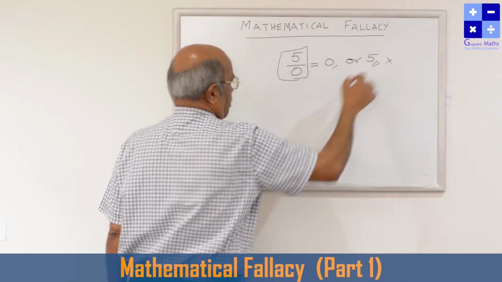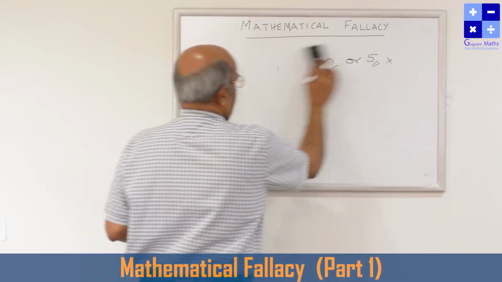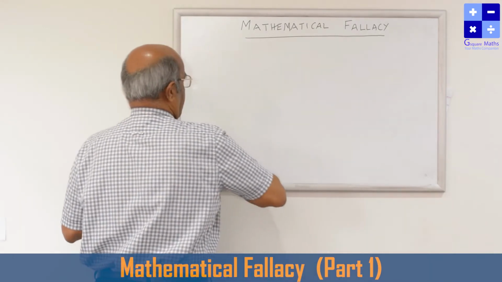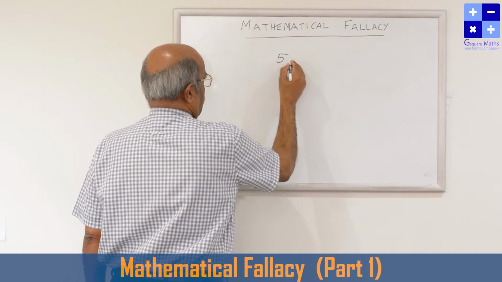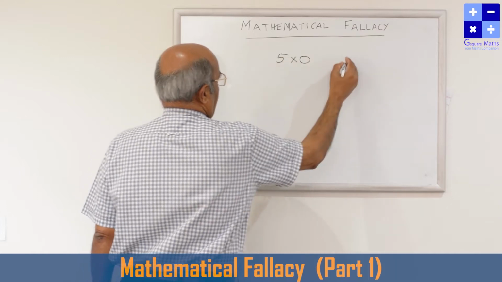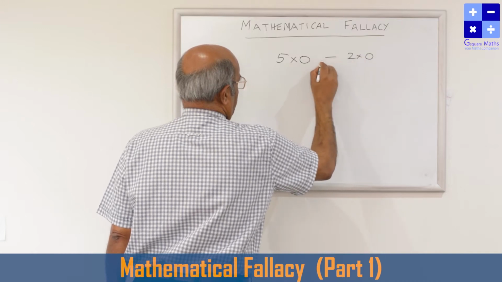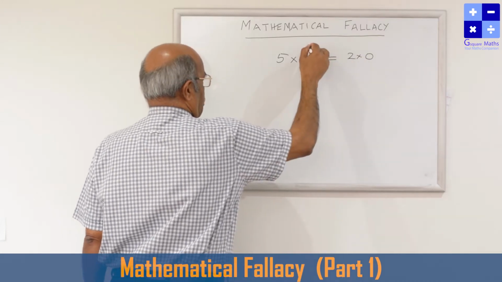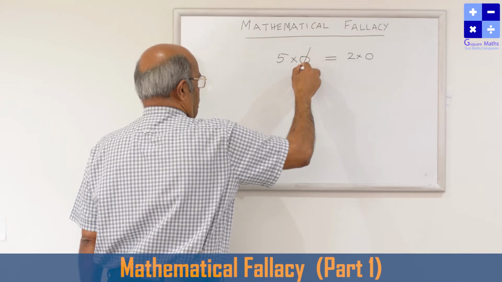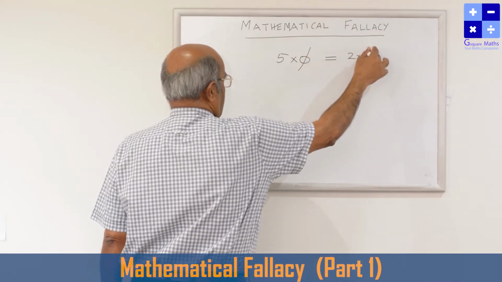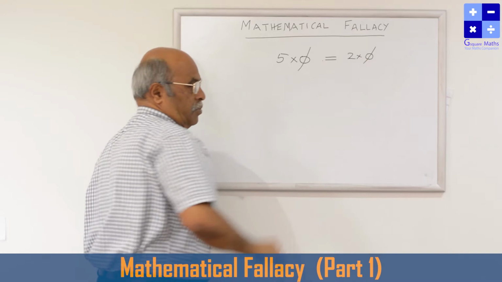That is another mistake. Similarly, the second example I have taken: 5 into 0 is 0, and 2 into 0 is also 0, so 0 is equal to 0, and again they make another mistake. They are cancelling 0 on either side.